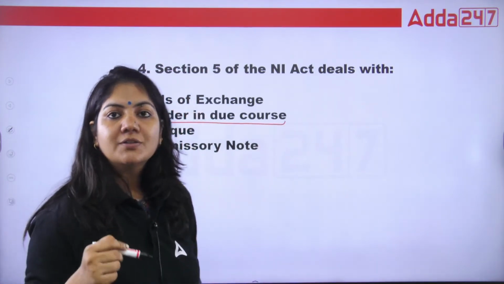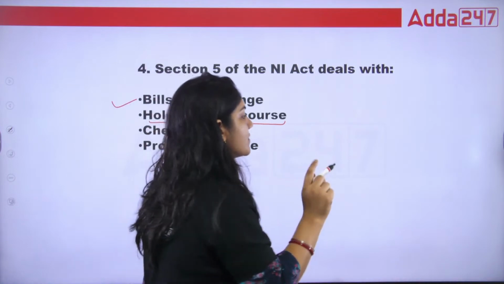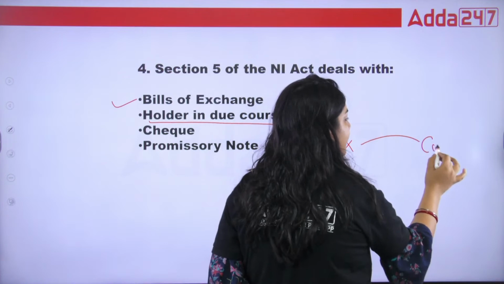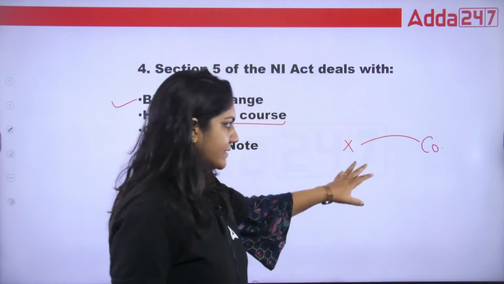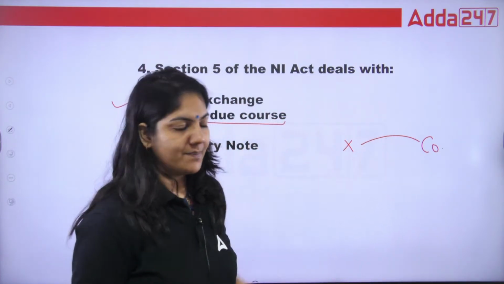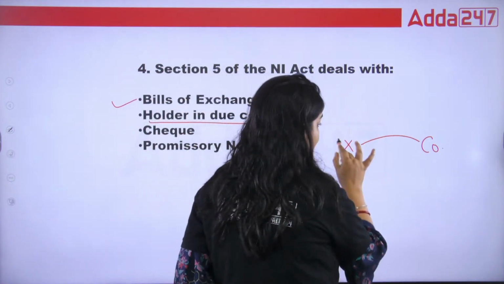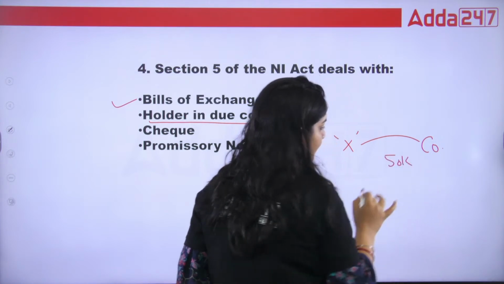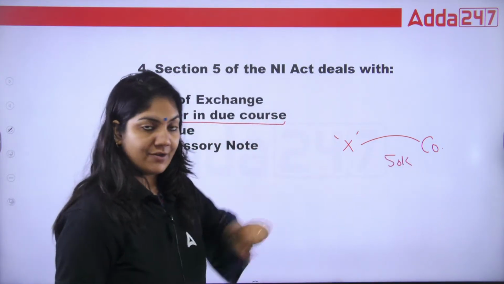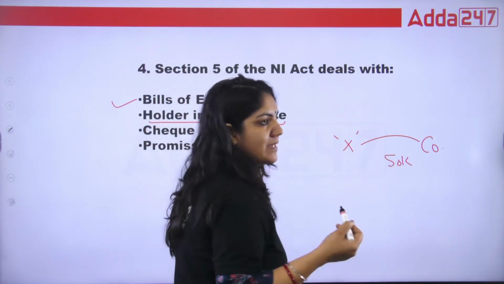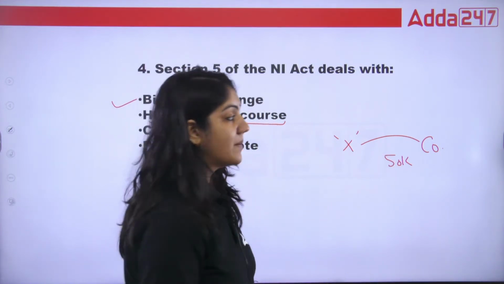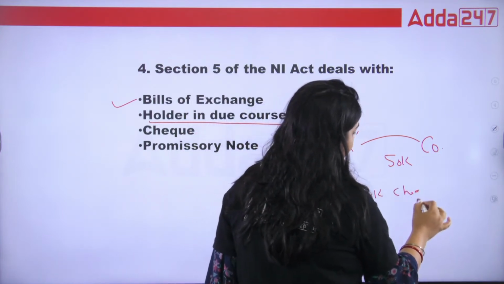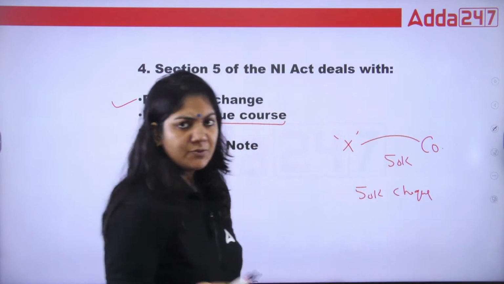What is holder in due course? Holder in due course is very simple. Suppose X is a person, X works in a company, right? X has a good relation with the company. Suppose X's salary in that company is 50,000 rupees, okay? 50,000 rupees is the salary. Now, at the end of August, in the payment of September, the company gives the 50,000 rupees check to the X person as a payment.